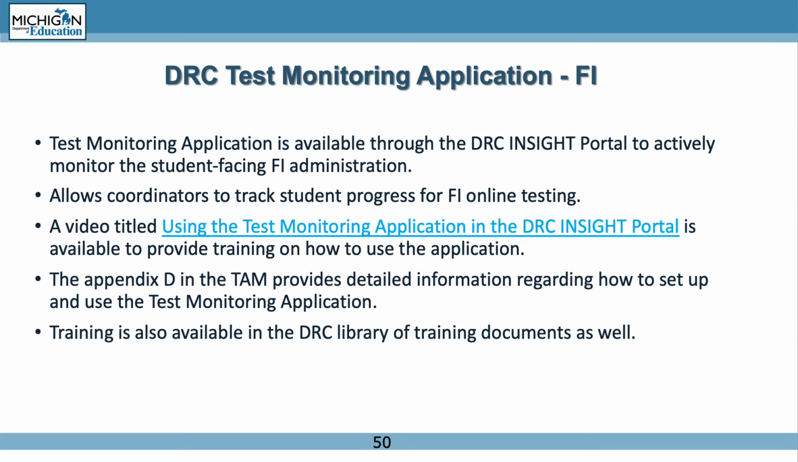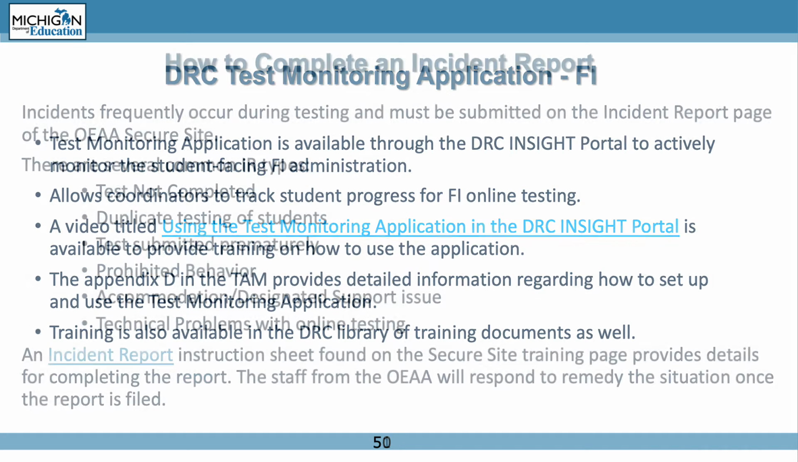The test monitoring application is available through the DRC Insight portal, which allows users to actively monitor student-facing FI administration. It allows coordinators to track student progress on the online testing. A video is available at this link to provide training on how to use the application. Based on the feedback from last year, Appendix D of the Test Administration Manual provides detailed information regarding the application. Training is also available in the DRC Library of Training Documents.